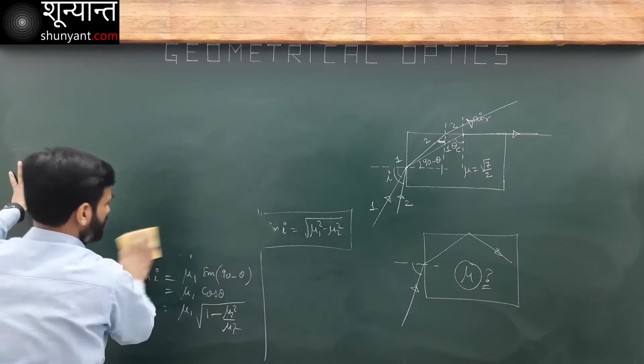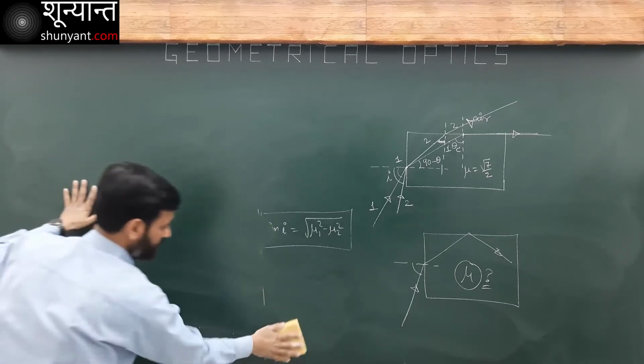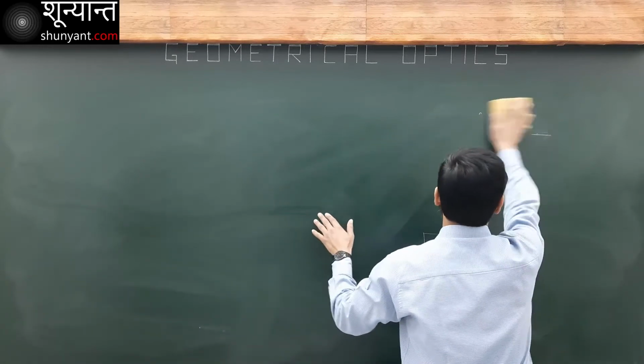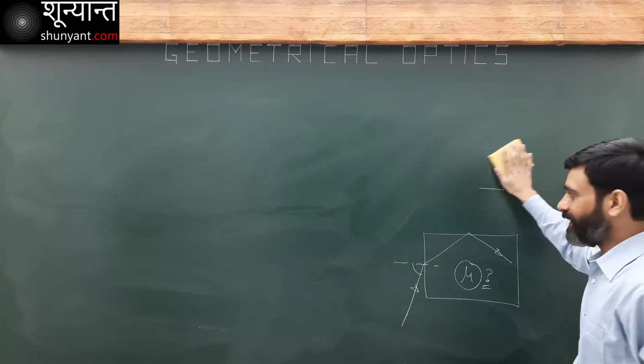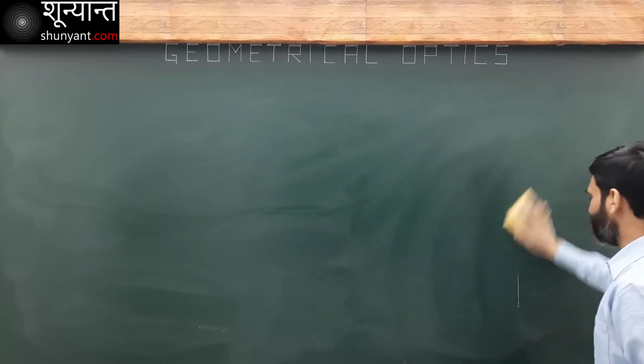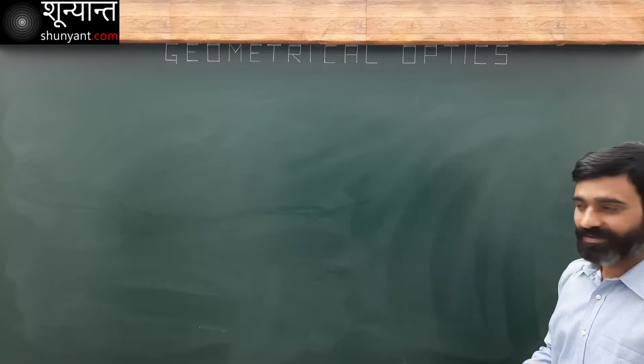Now, this phenomenon, total internal reflection, has some very important and interesting applications. One of the very important applications is this one here. Let's look at some interesting things associated with total internal reflection.